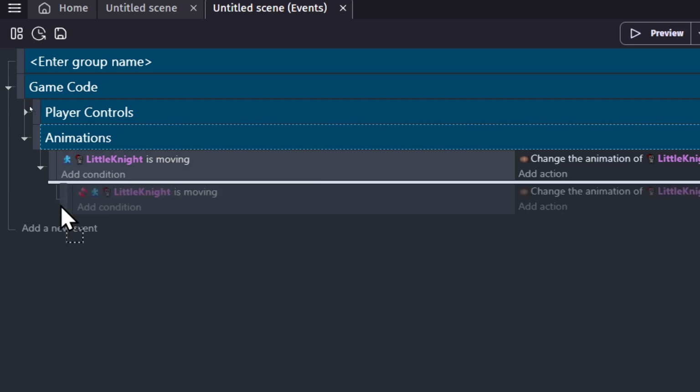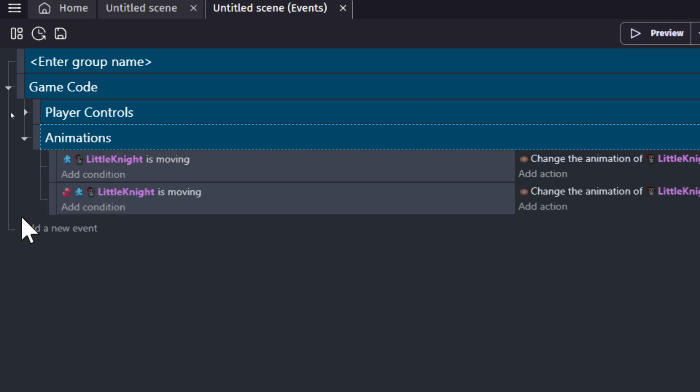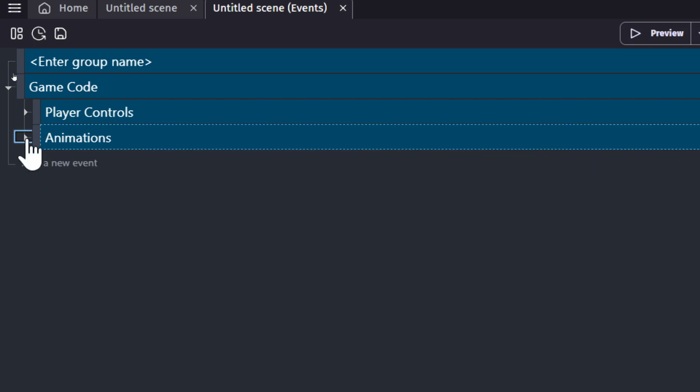Sub events are different. Okay? We're going to use those later. Right now, we just want normal events. So nice and tidy.